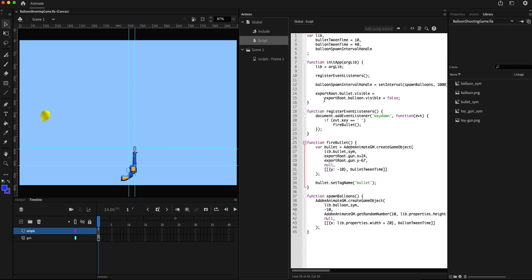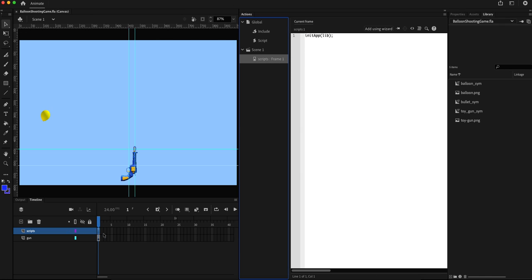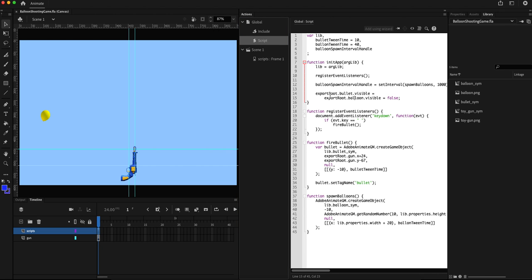And then we wrote some script. This is the initialization function, which we are calling from the script for the first frame of the scripts layer. In this, we are hiding the bullet and balloon instances because those are not the ones we are going to use for the game. We are going to create them dynamically.